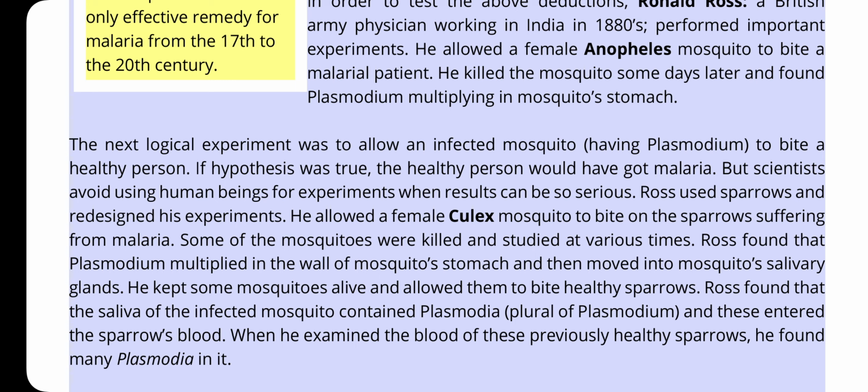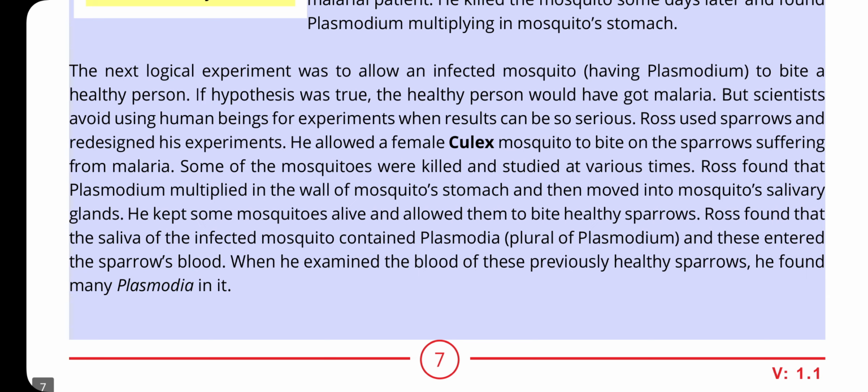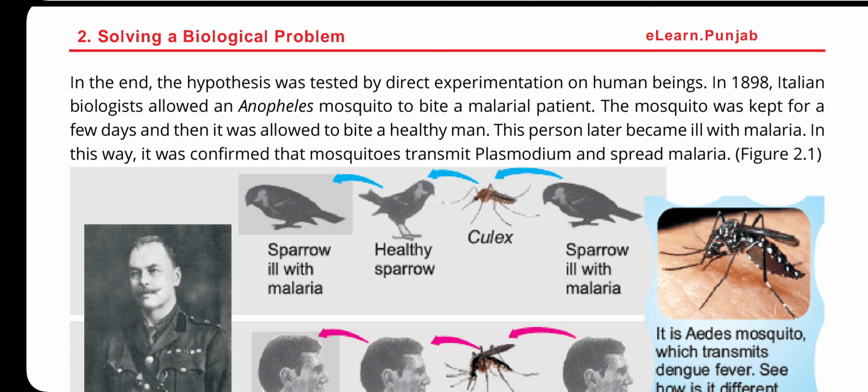He allowed a female Culex mosquito to bite sparrows suffering from malaria. Some of the mosquitoes were killed and studied at various times. Ross found that Plasmodium multiplied in the wall of the mosquito's stomach and then moved to the mosquito's salivary glands. He kept some mosquitoes alive and allowed them to bite healthy sparrows. Ross found that the saliva of the infected mosquitoes contained plasmodia, plural of plasmodium, and these entered the sparrow's blood. When he examined the blood of these previously healthy sparrows, he found many plasmodia.